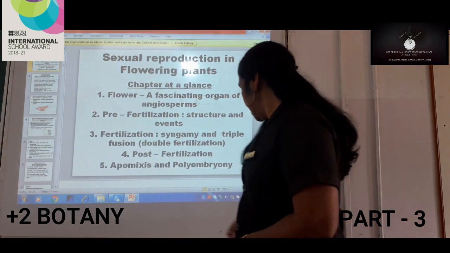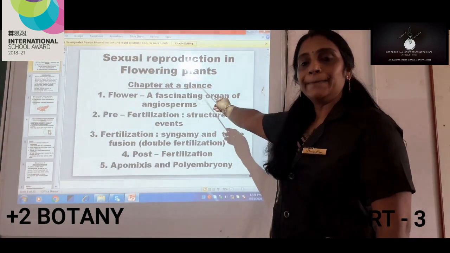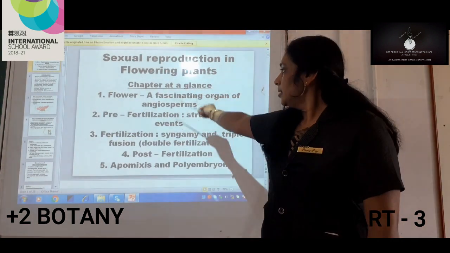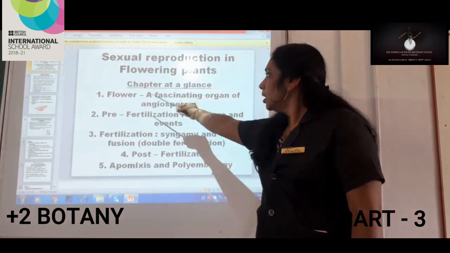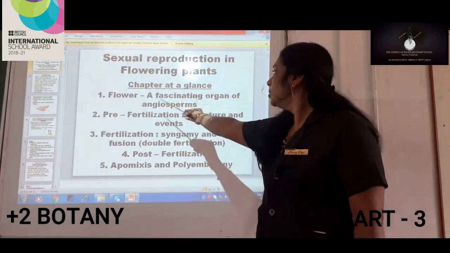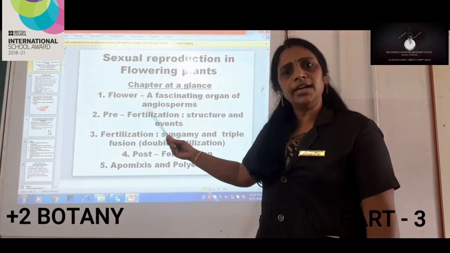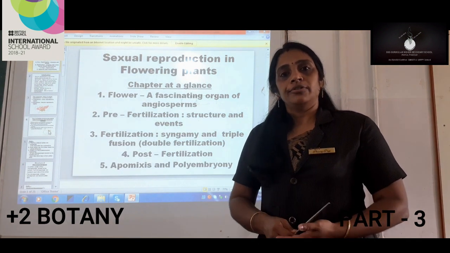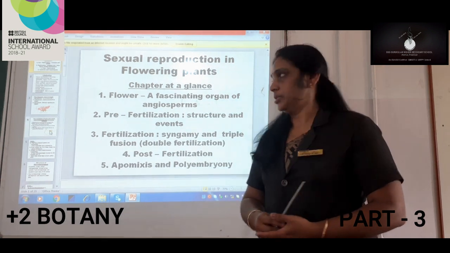So here you can see sexual reproduction in flowering plants, chapter at a glance. In this chapter we are going to study 5 topics. Number 1, flower, a fascinating organ of angiosperms. Already you know what angiosperms are. We have studied them in our 11th standard, or we can say the previous class.